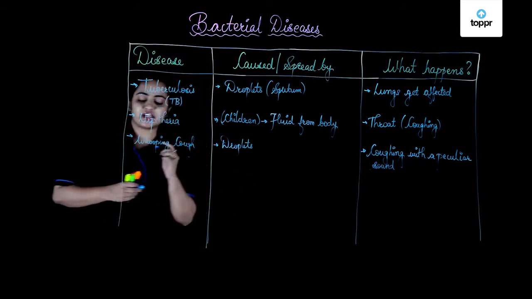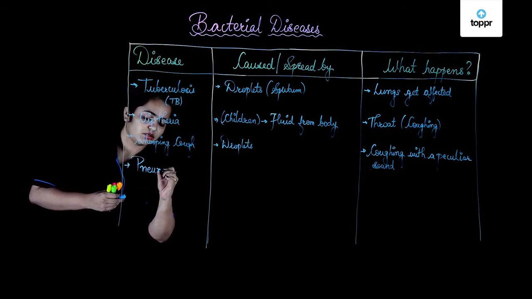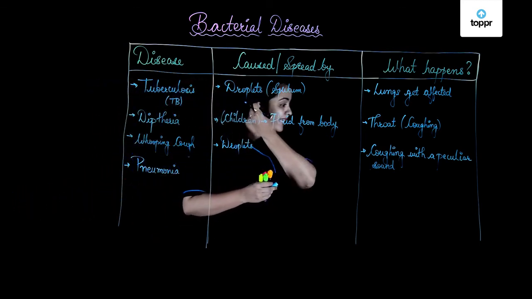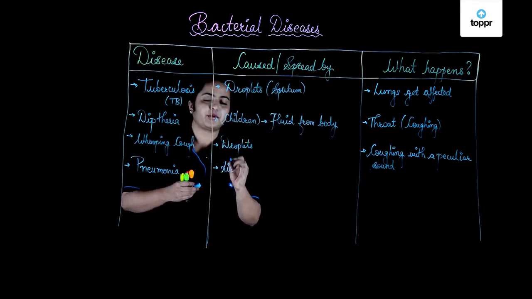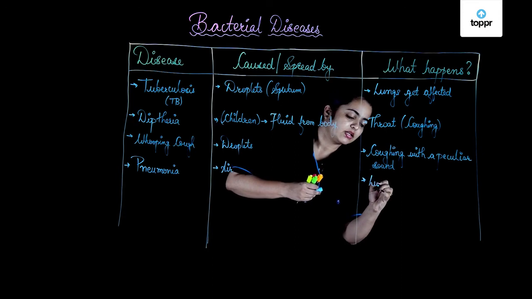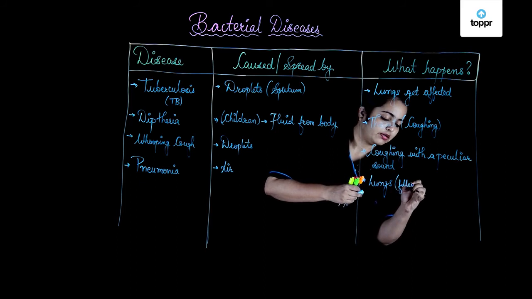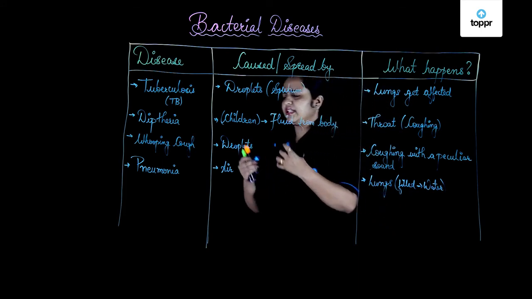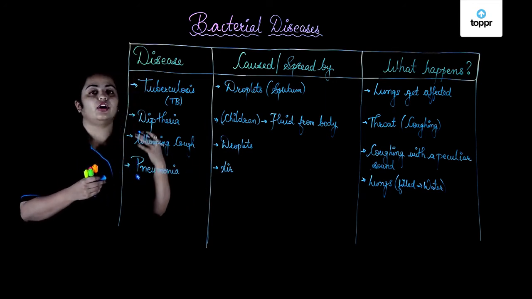After whooping cough, let's talk about another severe disease called pneumonia. Pneumonia is caused by a bacterium which is spread through air. It spreads when a person sneezes or coughs very badly. The target here is the lungs. Lungs get filled with water, as a result of which there is excessive running nose, cold, breathing problems and so on in the case of pneumonia.